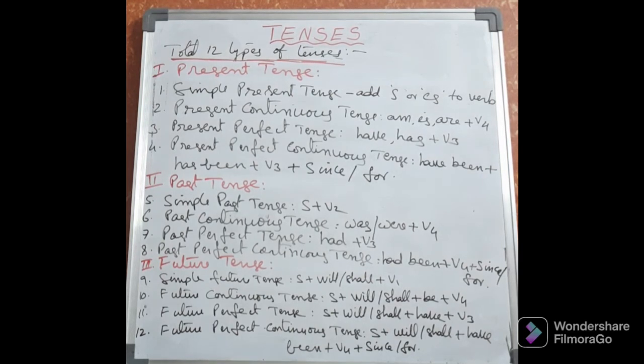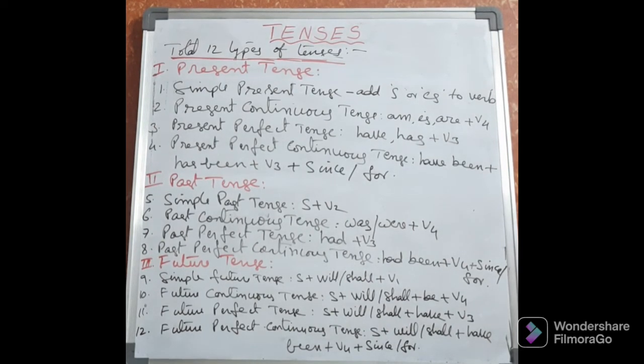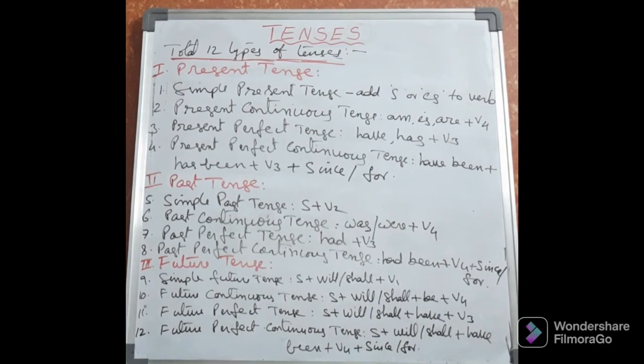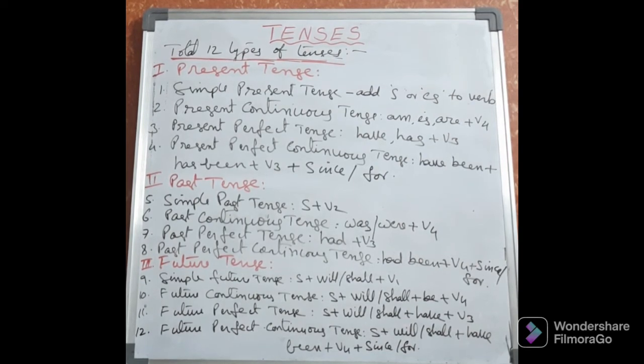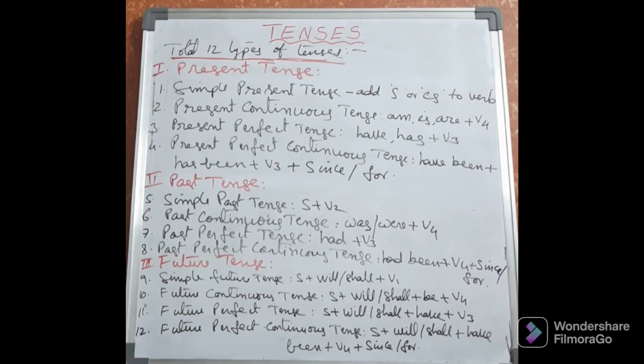I told you already in the verbs video that you have to practice so many verb forms. I explained some verb forms, and I request you to learn so many verbs. So in future perfect tense, along with the subject, will or shall is necessary plus have plus V3.